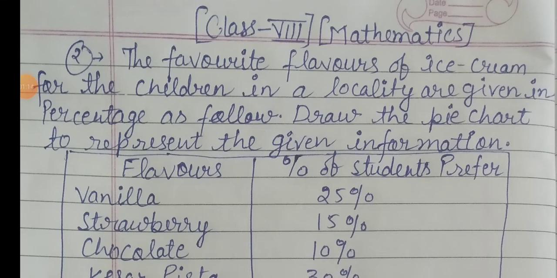So today I have to explain Exercise 17.1 with question number 2.